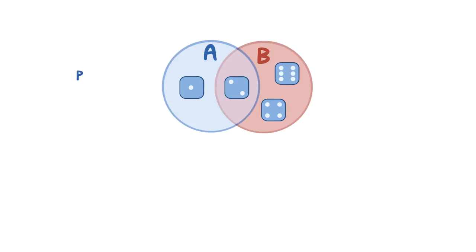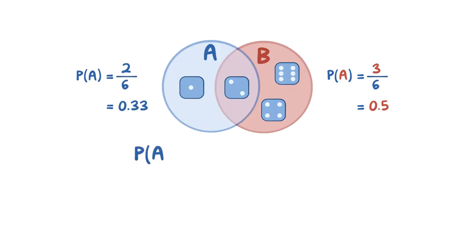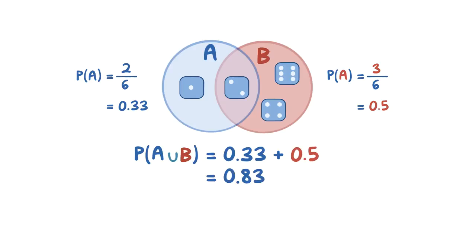The probability of rolling a number less than or equal to 2 is 2 over 6, or 0.33. And the probability of rolling an even number, so a 2, 4, or 6, is 3 over 6, or 0.5. If we use the basic addition rule, the probability of events A or B is 0.33 plus 0.5, which is 0.83 or 83%. But this number is actually higher than the true probability for events A or B, because the overlapping area is counted twice. To fix this, we need to subtract the probability of the overlapping area from the sum of the two individual probabilities.